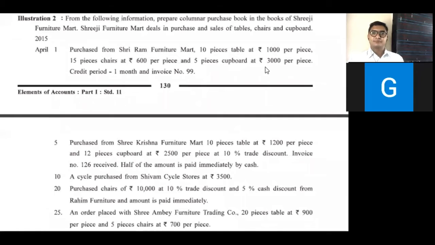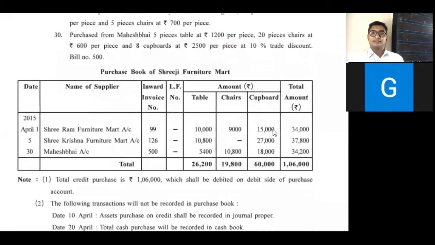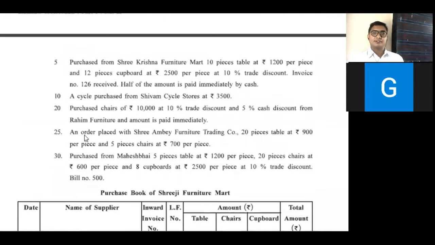And 5 pieces of cupboard, 3000 per piece. 3000 into 5, answer is 15,000. So the total of this is 34,000. This is the first transaction.